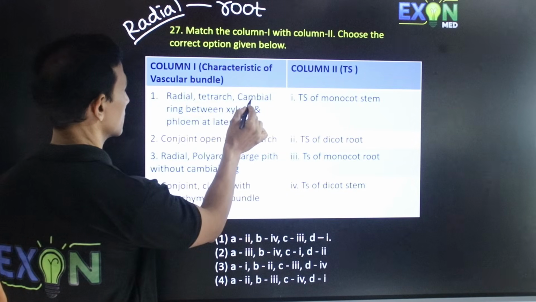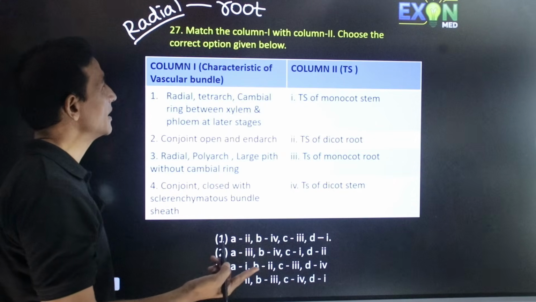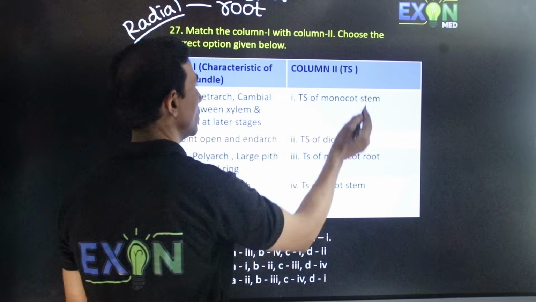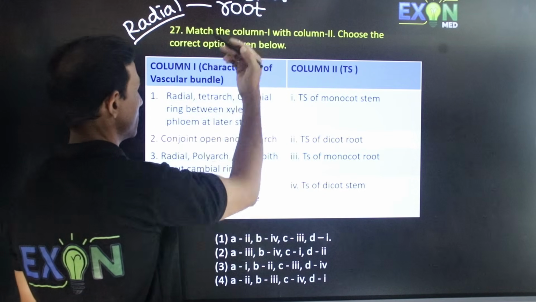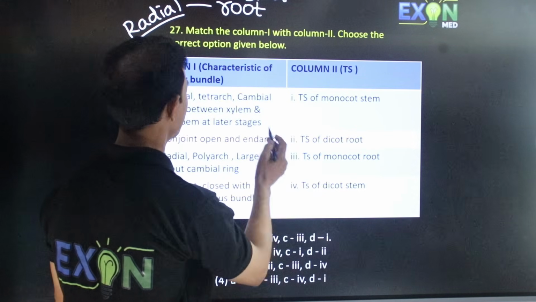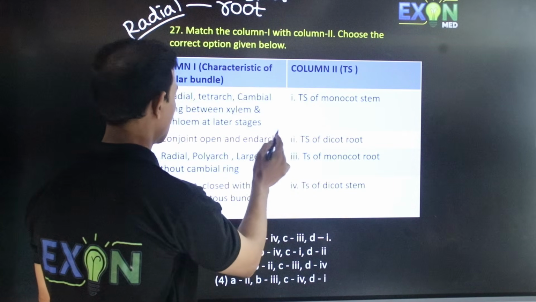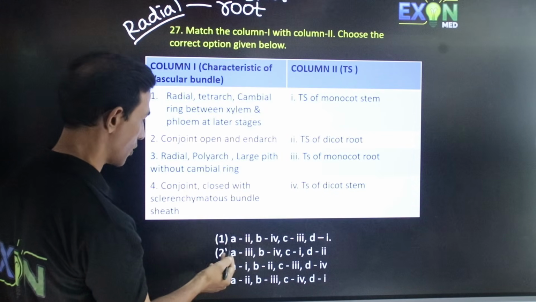A cambium ring between xylem and phloem at a later stage means it should be dicot, because only dicot undergoes secondary growth. So it is radial, dicot root, TS of dicot root. Hence A is 2.